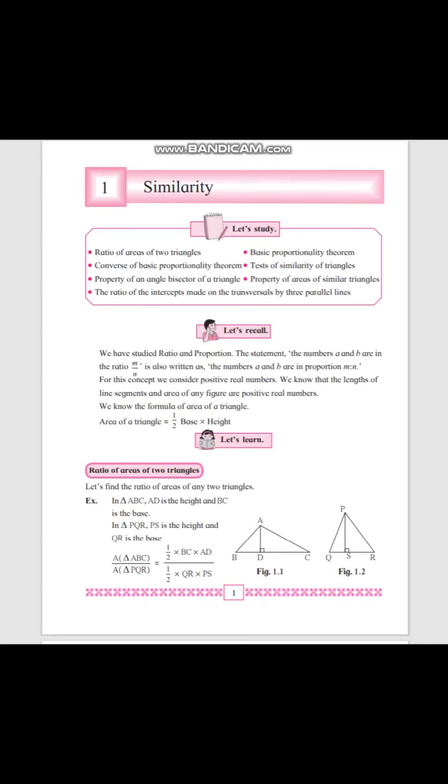For our convenience, we will consider the base of triangle ABC as B1 and the height of triangle ABC as H1, as well as the base of triangle PQR as B2 and the height of triangle PQR as H2.